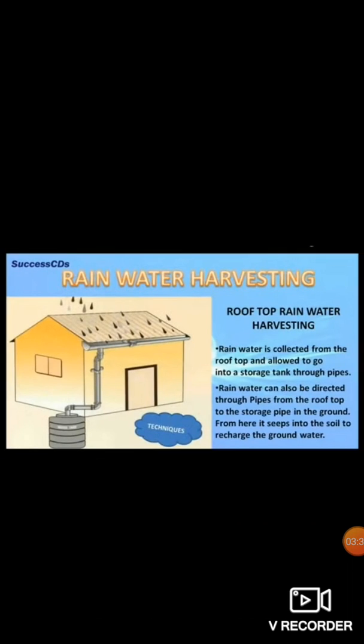What is rainwater harvesting? The way you can see in this picture, rainwater is collected from the rooftop and allowed to go into a storage tank through pipes. Rainwater can also be directed through pipes from the rooftop to the storage pit in the ground. From here, it seeps into the soil to recharge the groundwater, and it can be further used for many cleaning purposes also. So this is called rainwater harvesting.